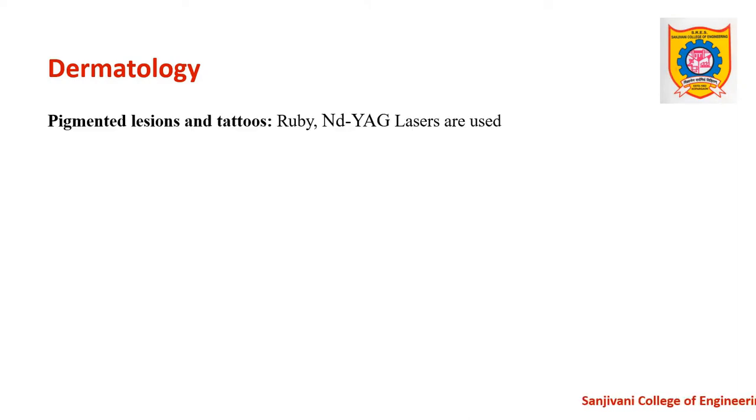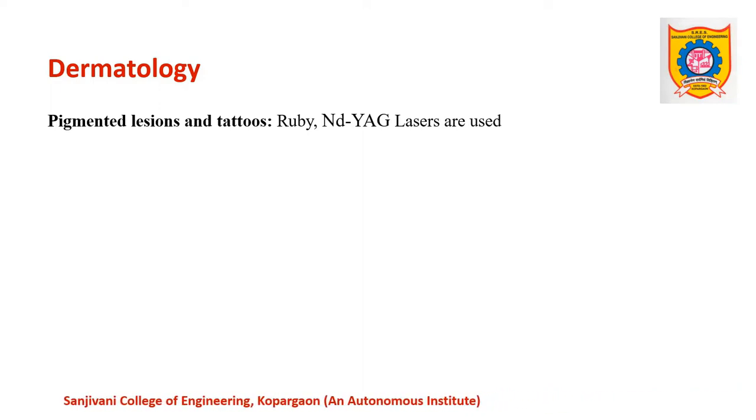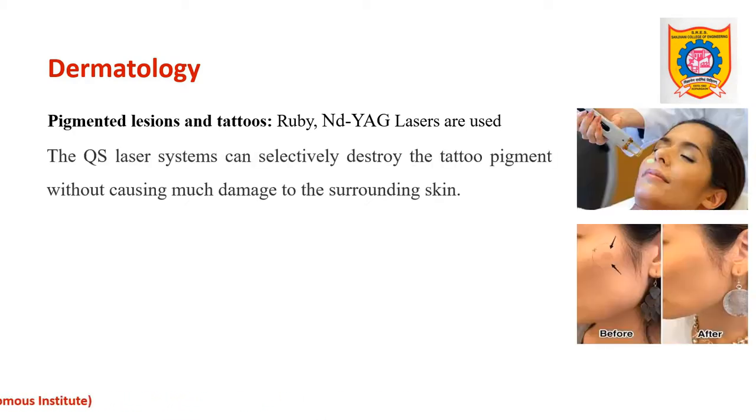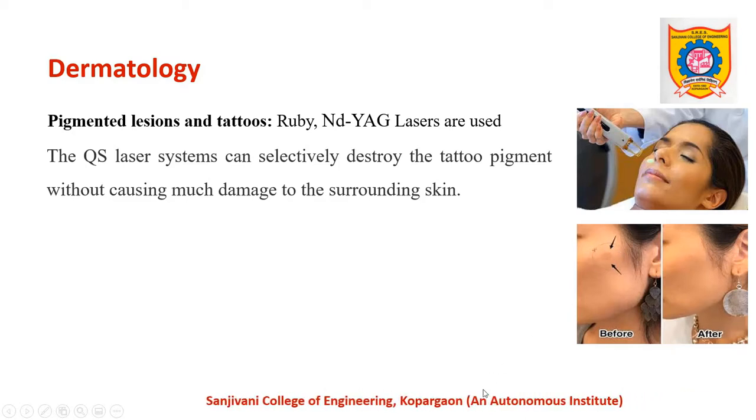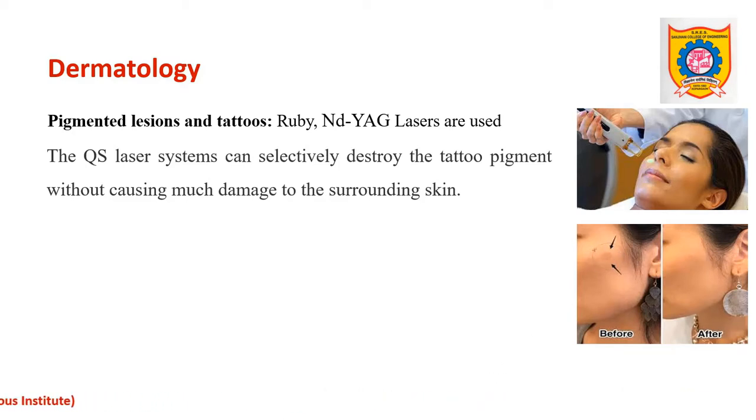The next application is dermatology. In dermatology, lasers are used in the treatment of pigmented lesions and tattoos. For this purpose, ruby and Nd:YAG lasers are commonly used. As shown in this diagram, lasers are used for the treatment of tattoo removal, or if any scar is there, that can also be easily removed by subjecting it to a suitable laser source.